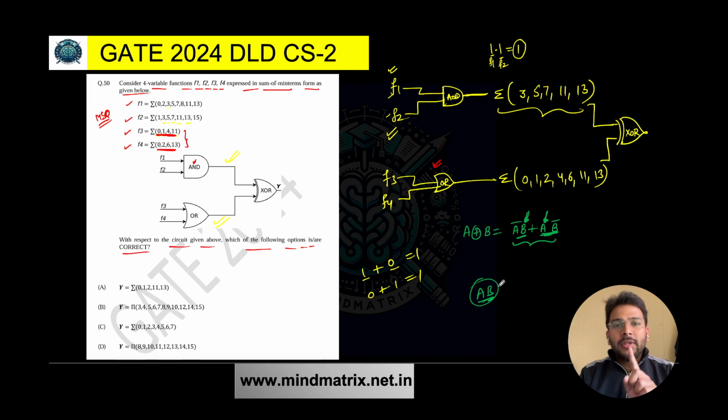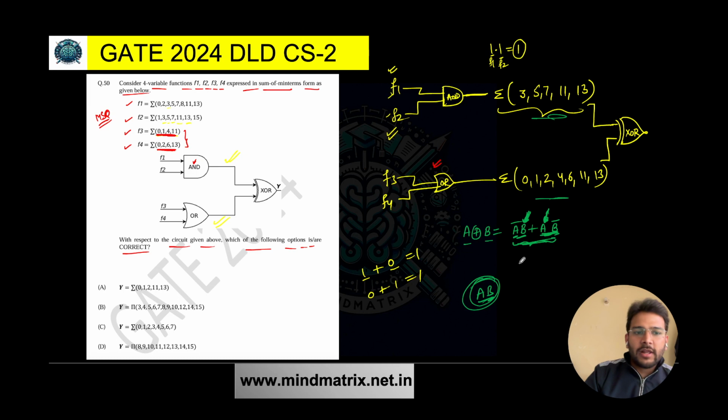And except the terms which are common. That means if some terms are common between this one and this one, that will not be in the output. Clear? Either it is present in B or it is present in A, because here it is A complement, here it is B complement. Only those terms will be present in the final output.